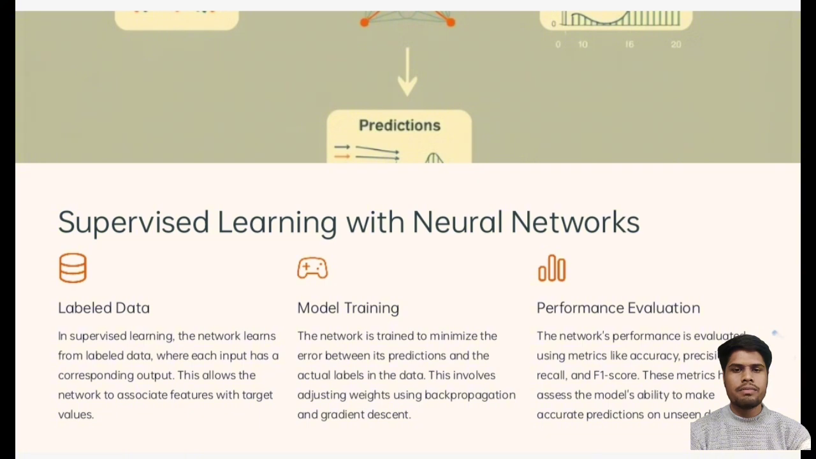Second is model training. The network is trained to minimize the error between its predictions and the actual labels in the data. This involves adjusting weights using backpropagation and gradient descent. Third is performance evaluation. The network's performance is evaluated using metrics like accuracy, precision, recall, and F1 score. These metrics help to assess the model's ability to make accurate predictions on unseen data.